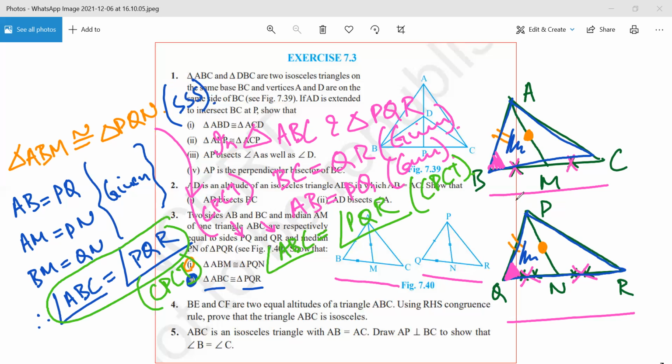And what would be the reason? SAS. These triangles are congruent. The reason is SAS. Why SAS? Because this is a side, this is a side, and we are taking the included angle. Any doubt? No, sir.